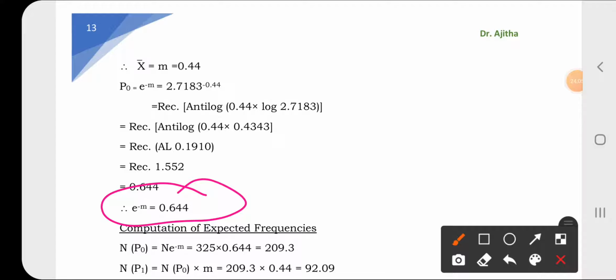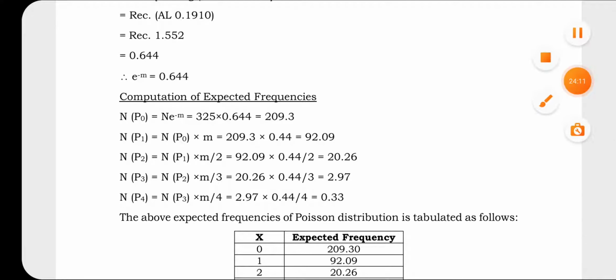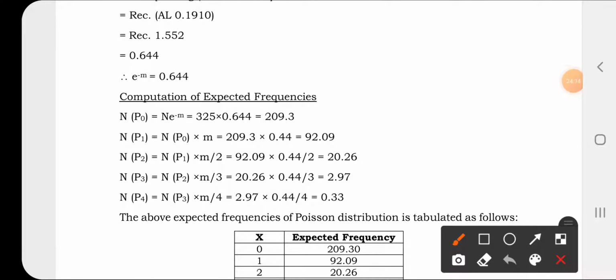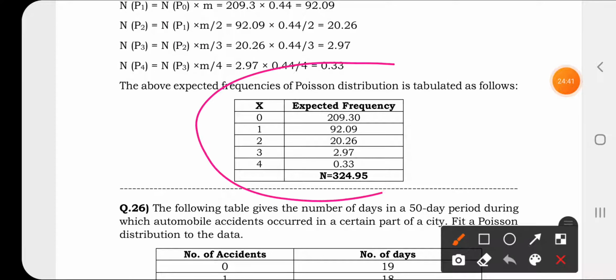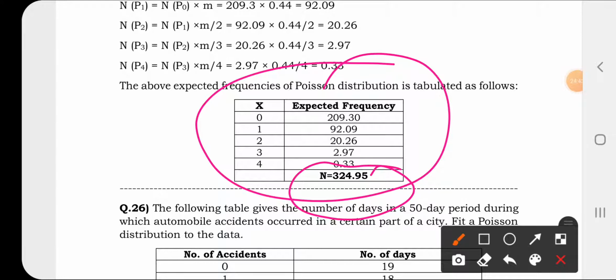Once you have got the value of 0.644, you can compute the remaining values on the basis of the formula of expected frequency, N e to the power minus m. N is your 325, you multiply this to get 209.3. Likewise, multiply by m, 0.44, then 0.44 divided by 2, then 0.44 divided by 3, then 0.44 divided by 4. This is how you can compute the expected frequency under Poisson distribution. You can see the values tabulated like this, and the total is almost equal to 325.